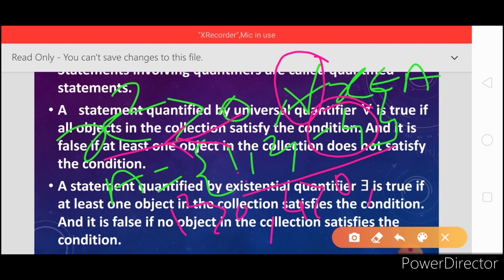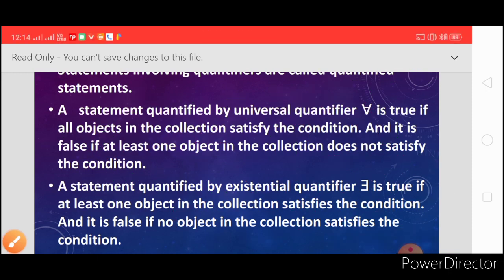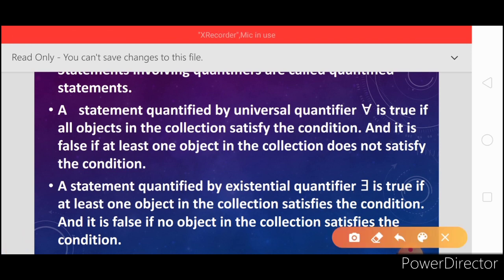Now next, minus 4. Put minus 4 here. So minus 4 square means 16 and 16 is greater than 0. It is also true. It means all the elements in that set A satisfy the condition x square greater than 0. It means this quantifier statement is true.